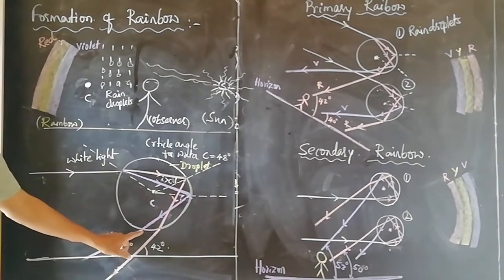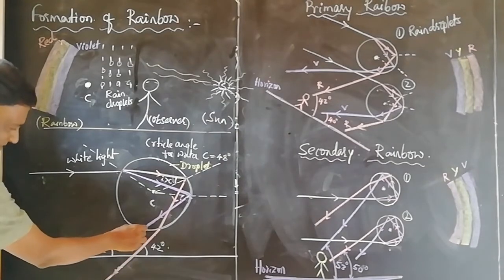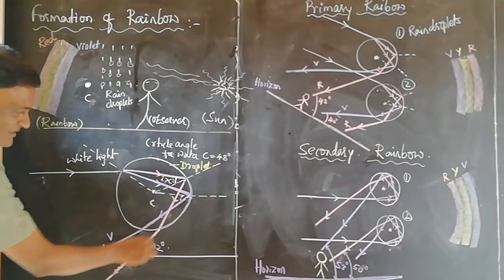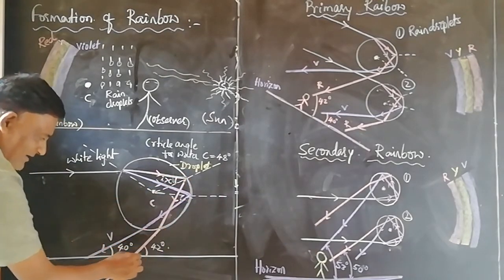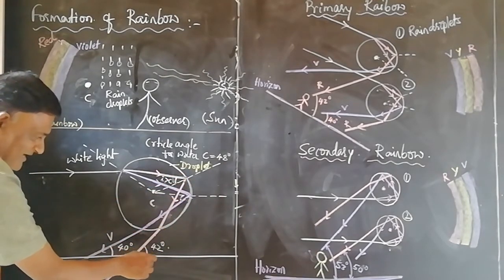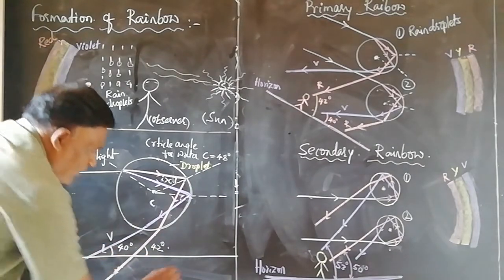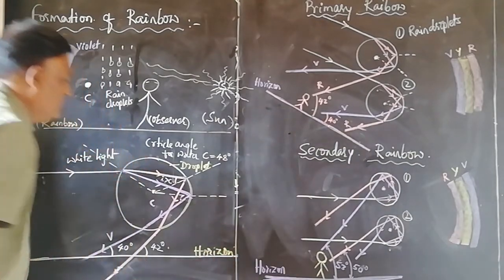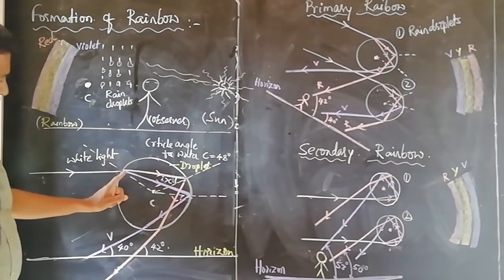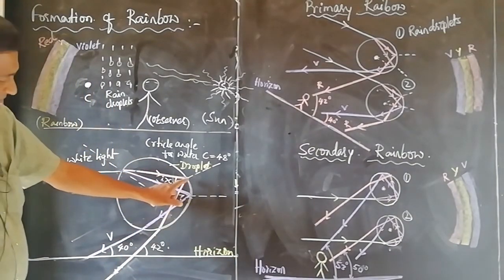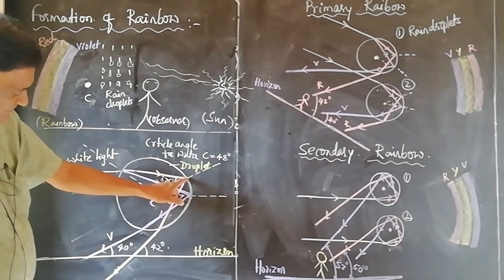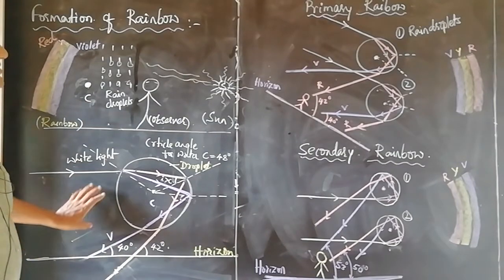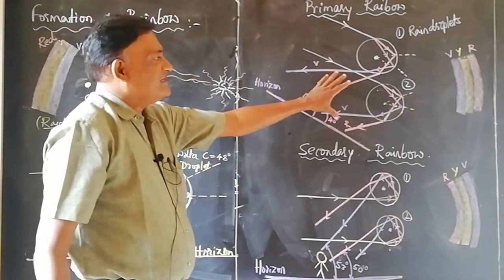Thereby they undergo refraction. Violet light emerges at an angle of 40 degrees with the horizon, whereas red color emerges out of the droplet at an angle of 42 degrees with the horizon. So the formation of a rainbow is due to dispersion of light, total internal reflection of light, and refraction of light. You can understand clearly with this diagram.